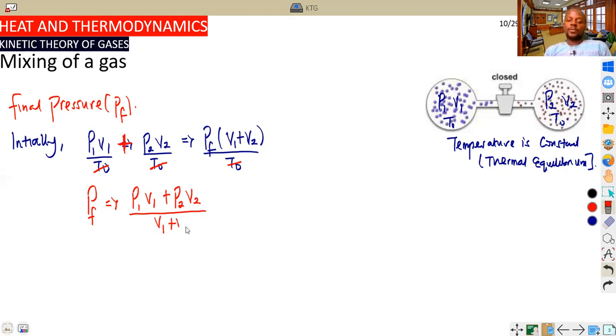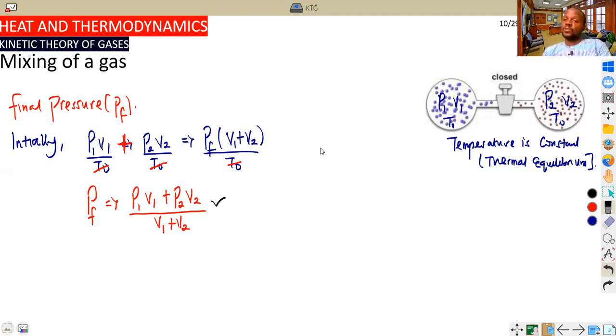So it's another direct formula students can always keep at the back of their mind when looking for the final pressure of a gas. In the case of a mixing of gases, the final pressure is always equal to P1 V1 plus P2 V2 divided by V1 plus V2. This can also happen in other cases, but here we are talking about the thermal equilibrium that exists. This will also be taught extensively under the famous topic of thermodynamics, where we talk about different types of changes, which we call adiabatic change.